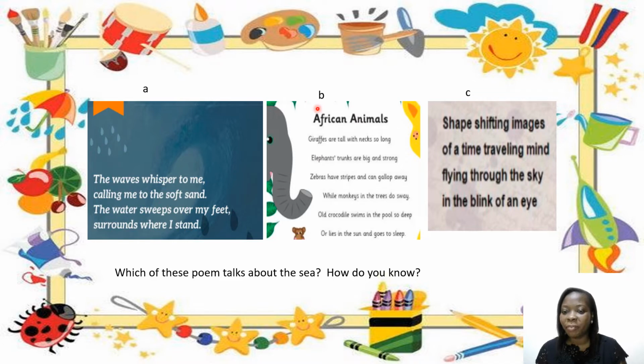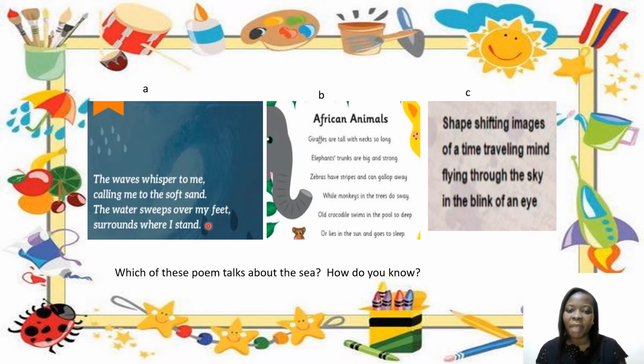Now let's go over to poem B. African animals. Giraffes are tall with necks so long. Elephant trunks are big and strong. Zebras have stripes and can gallop away, while monkeys in the trees do sway. Old crocodile swims in the pool so deep, or lies in the sun and goes to sleep. Finally, poem C. Shape-shifting images of a time-traveling mind, flying through the sky in the blink of an eye.